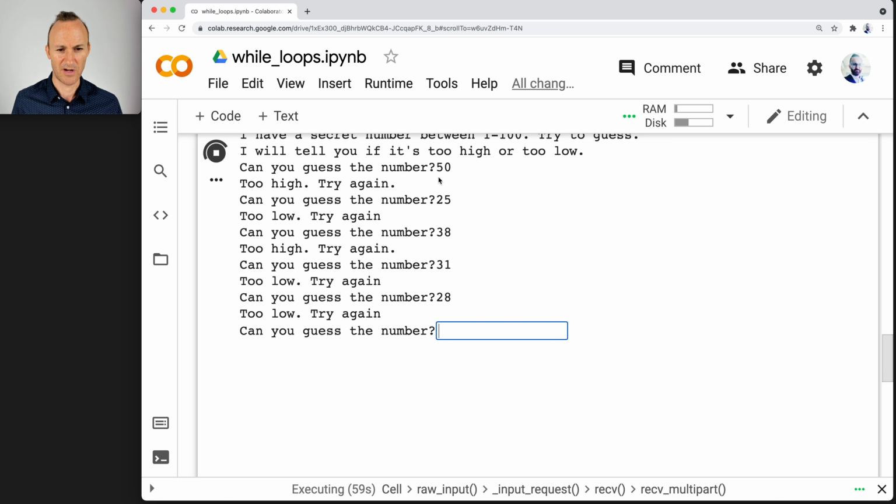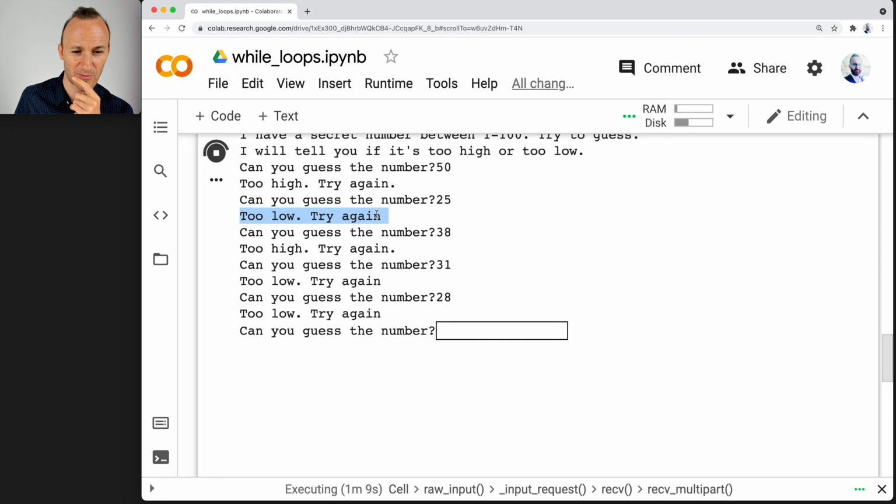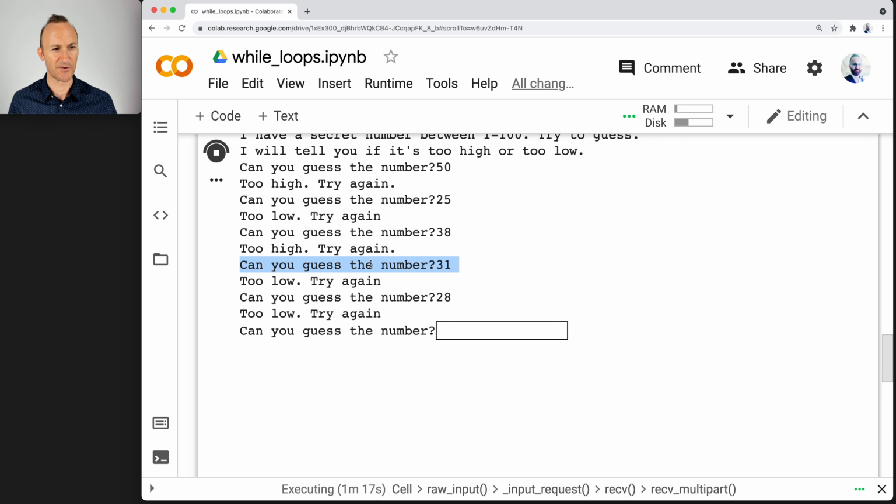Okay, 50 was too high, so we went down to 25. 25 was too low. Okay, if 25 was too low, it should be higher. 38, too high. 31 was too low, so it should be over 31. See, I did make a mistake. It's because I'm doing it strategically. We don't want it to take too long, right?